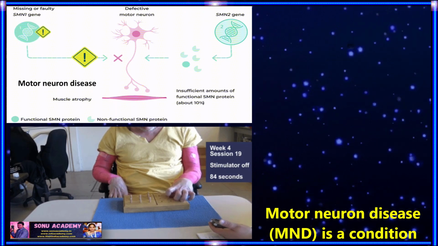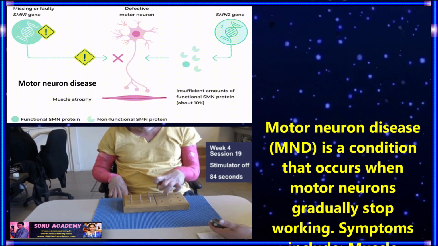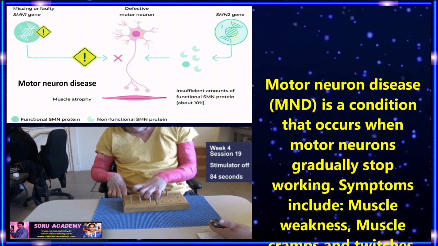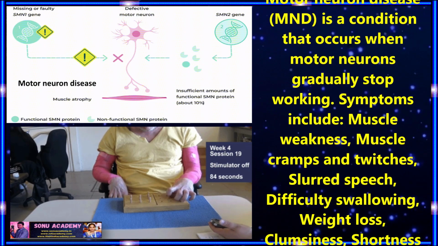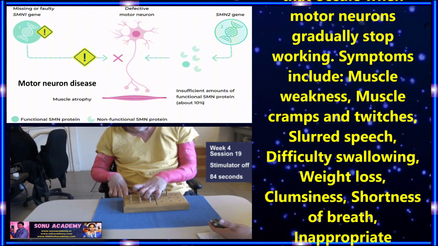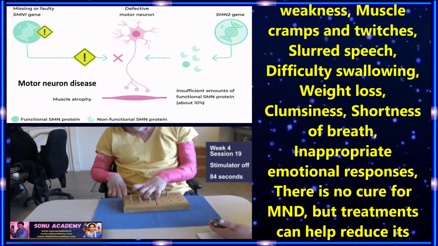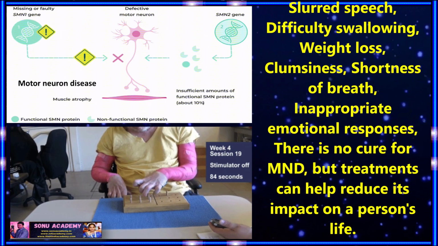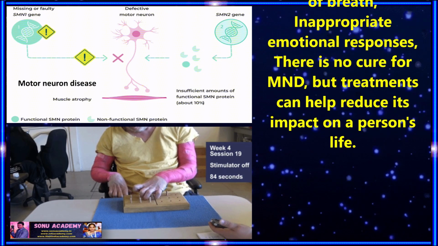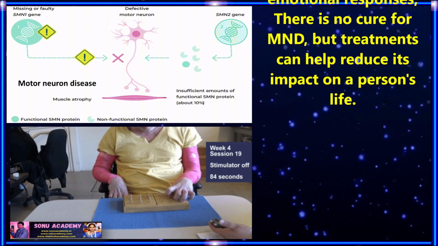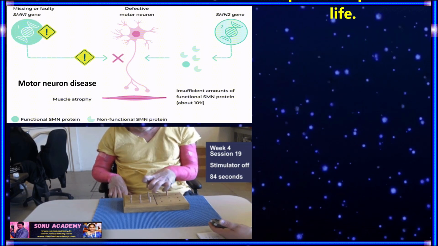Children, now let us discuss the disease of motor neurons. Motor neuron disease (MND) is a condition that occurs when motor neurons gradually stop working. Symptoms of motor neuron disease include muscle weakness, muscle cramps and twitches, slurred speech, difficulty swallowing, weight loss, gloominess, shortness of breath, and inappropriate emotional response. There is no cure for MND, but treatments can help reduce its impact on a person's life.